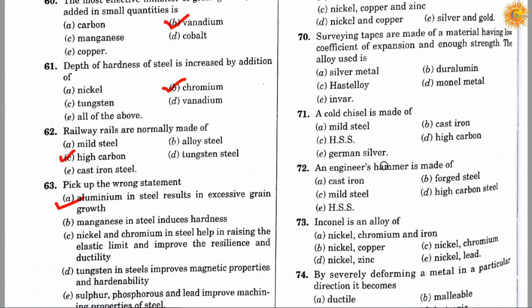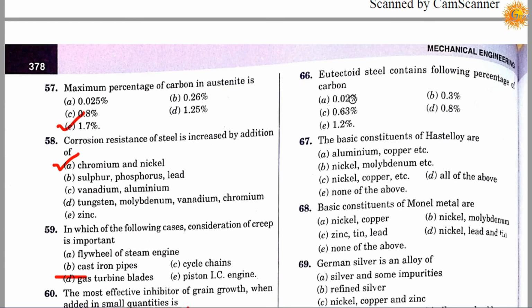Question number 66. Eutectoid steel contains the following percentage of carbon. Option A, 0.02%; option B, 0.3%; option C, 0.63%; option D, 0.8%; option E, 1.2%. Correct answer is D. It will be 0.8%. It means eutectoid steel contains 0.8 percentage of carbon.